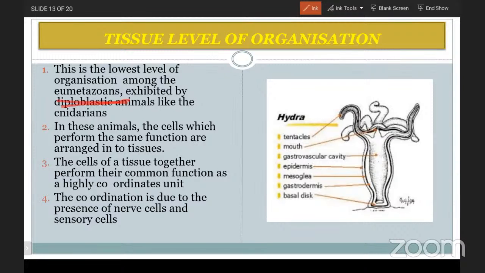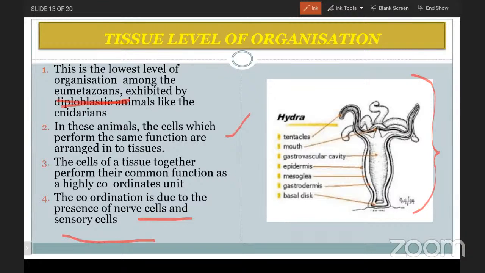In these animals, the cells which perform the same function are arranged into tissues. The cells of a tissue together perform their common function as a highly coordinated unit. The coordination is due to the presence of nerve cells and sensory cells. So due to the presence of nerve cells and sensory cells, formation of tissue is there, and that is known as the tissue level of organization in Hydra.